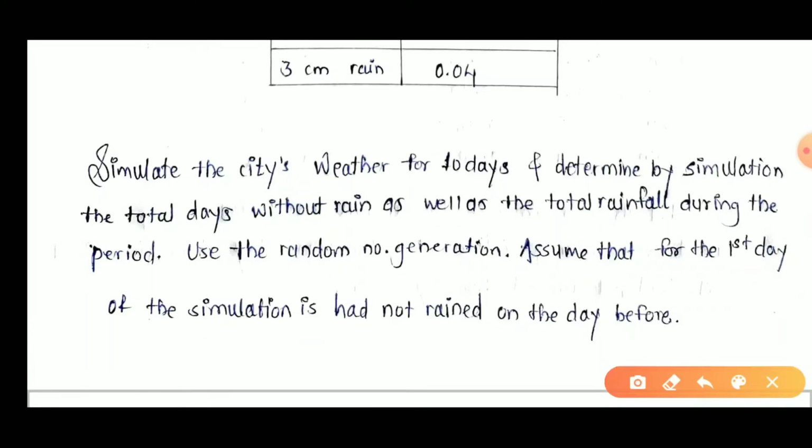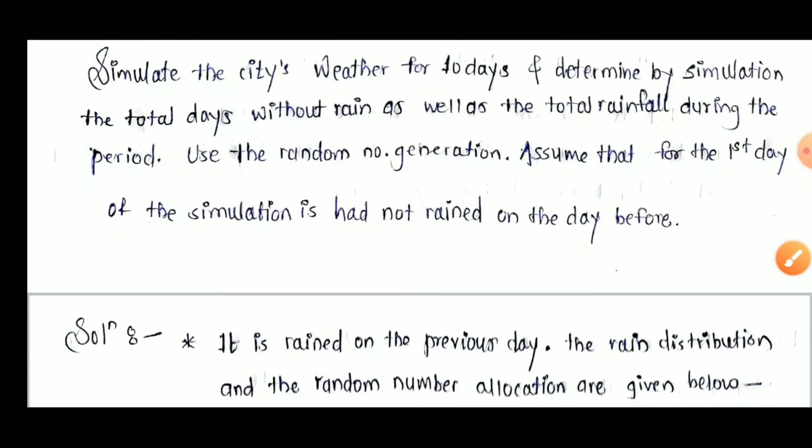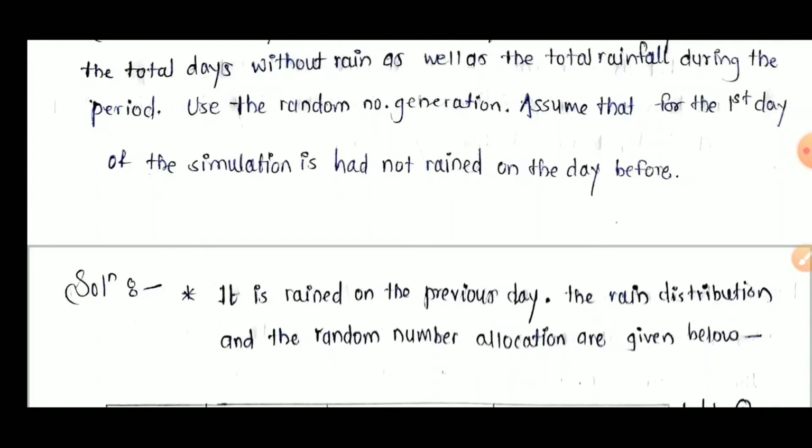Now here the same concept comes: use the random number generation. Means how we generate the random numbers, how we decide the random numbers. As we already discussed, there are different methods of generating random numbers, that is rolling a dice, rolling a disc, rolling an arrow, or dice throw, or in a computer there is a random number generation function available in Excel. Okay, there are different methods of random number generation. Now we generate the random numbers, assuming random numbers from 0 to 99. Okay, now go to the solution.